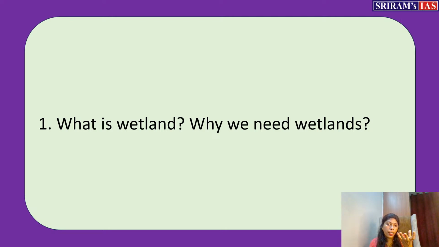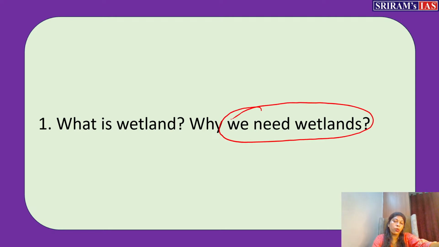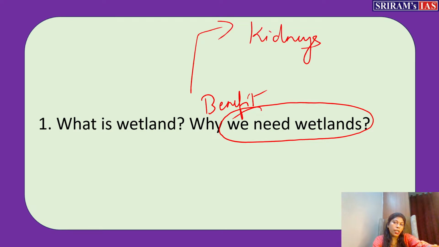It traps the sediments and filters pollutants and heavy metals. So we can say them as the kidneys of the ocean interface. This first should come to your mind if you're trying to write about the importance of wetland.